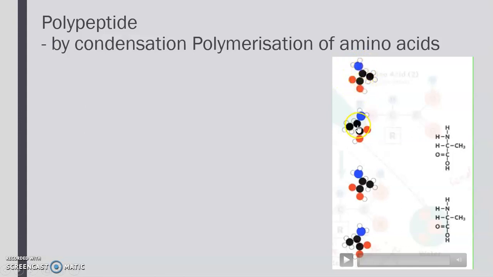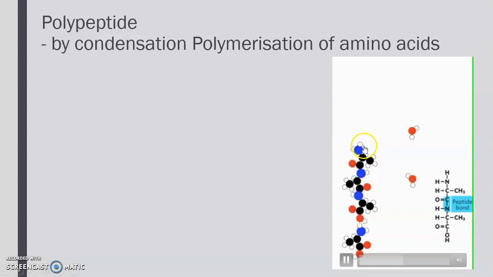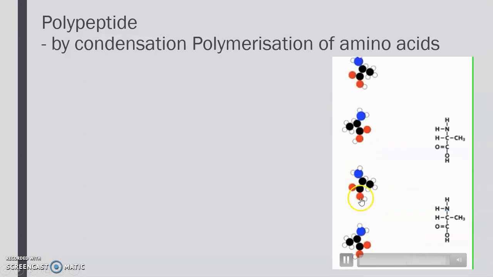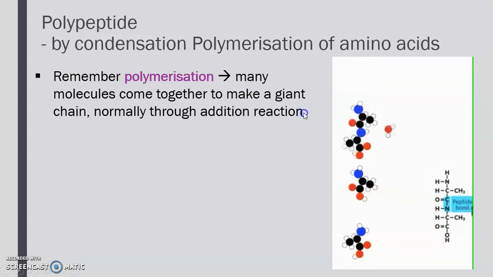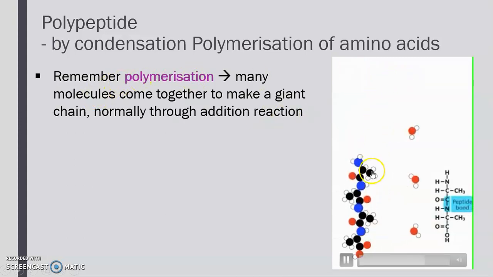Different amino acids, through the same condensation reaction, can keep stacking onto each other and therefore form a polypeptide. Every time they stack onto each other, they lose one molecule of water. So the result is a polymerization reaction, right?